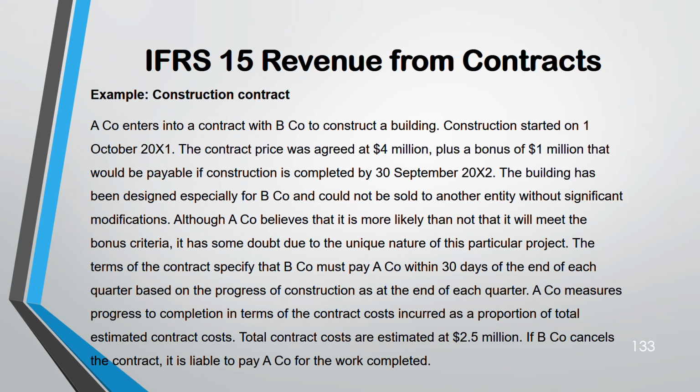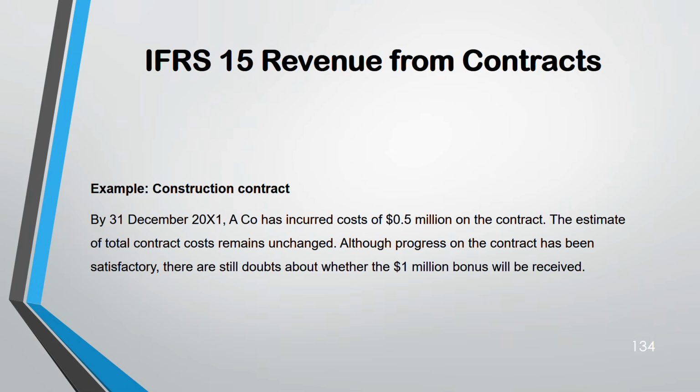If in case B cancels the contract, A is liable to receive payment for the work that they have completed till date. And by 31st December, the amount of cost that they have incurred is 0.5, out of 2.5. But still they have a doubt over that 1 million bonus.